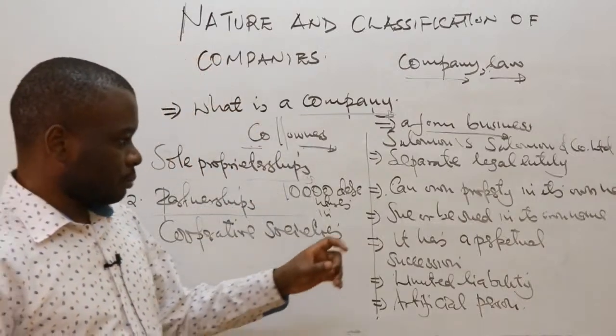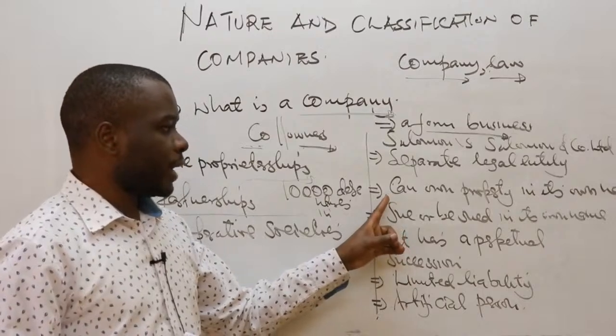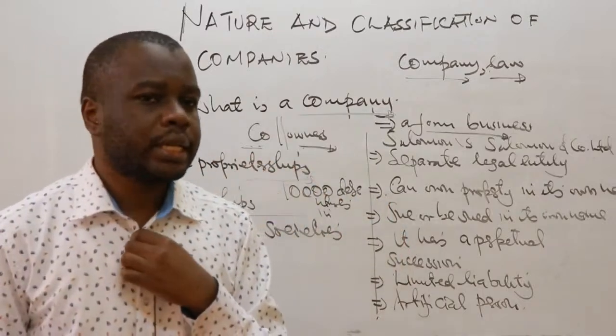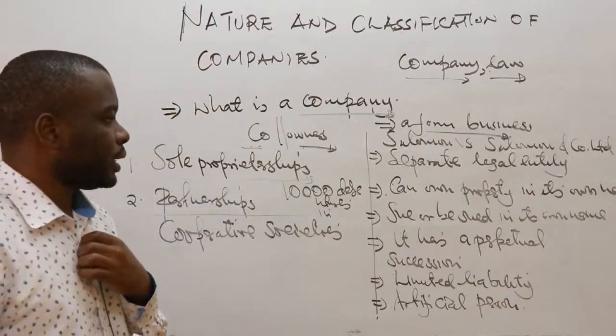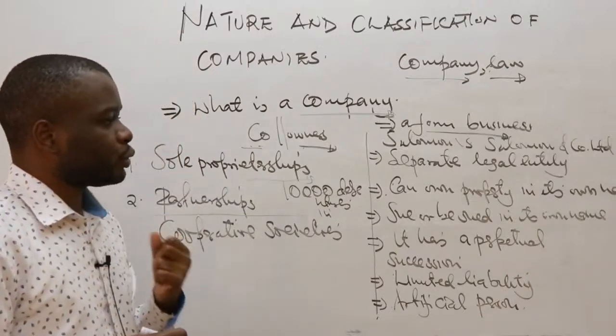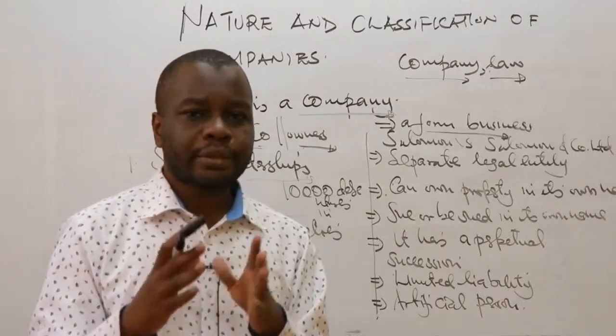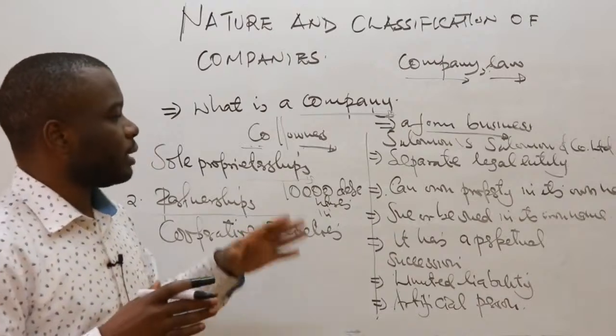So it has this characteristic whereby it is able to own property in its own name. That is what we mean by a company being able to own property in its own name, for example, acquiring land and the title deed is registered in the name of the company.